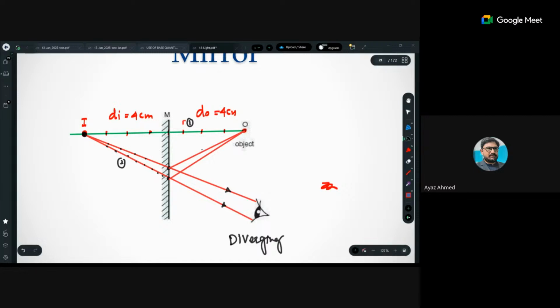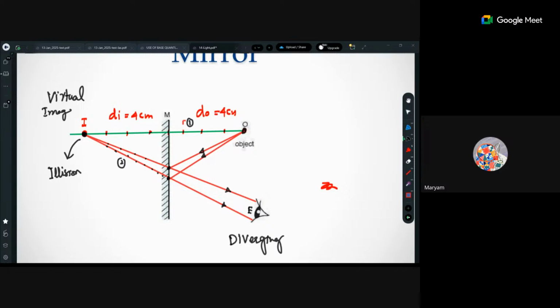It means that actually the light coming from the object is reflected from these points and it is reaching the observer's eyes. That's it. So this is an illusion. Actually, this is not the real image. Why? Because light cannot cross the mirror. Do you agree? Yes, it reflects. Okay, so this means that these rays which I have just drawn dotted, these rays are